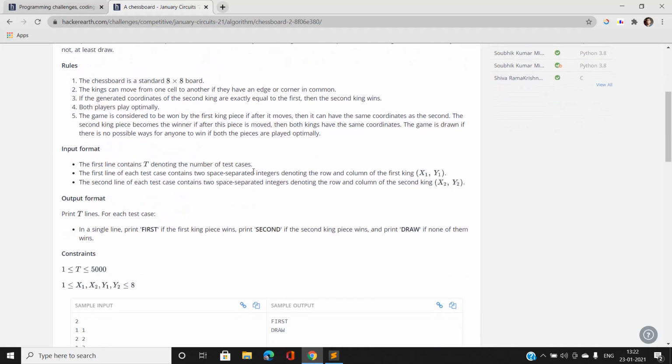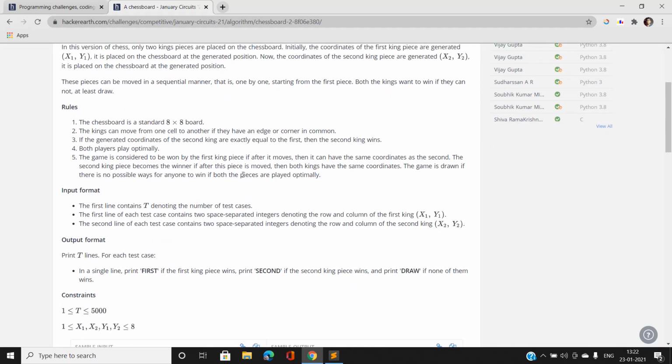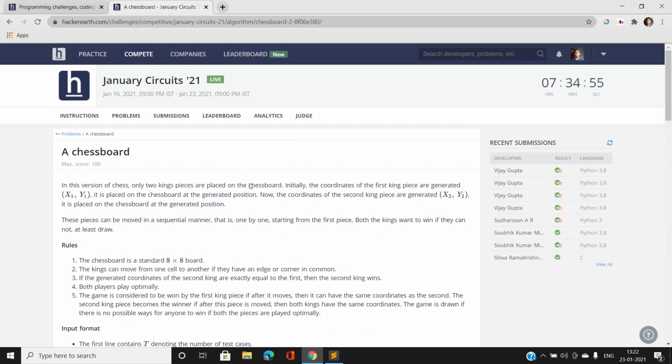The question also says that starting from the first piece, the first move is going to be made by the first king, and the game is considered to be won by the first king if, after it moves, it has the same coordinates as the second. Now let us understand this question mathematically.